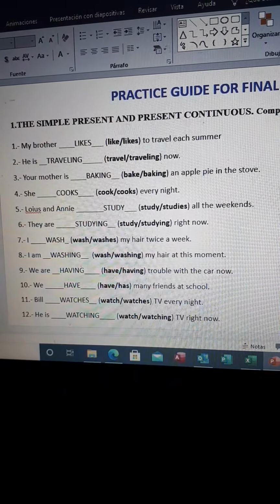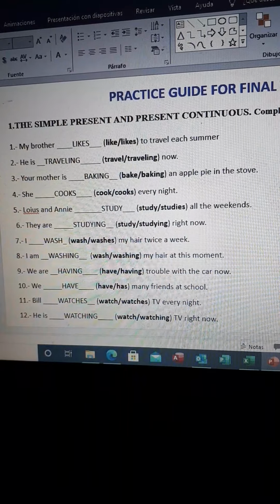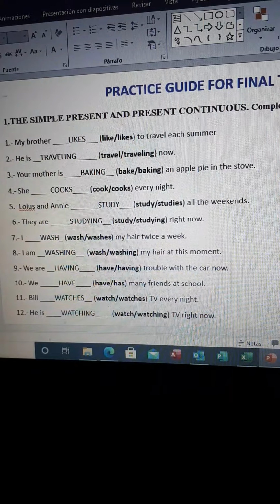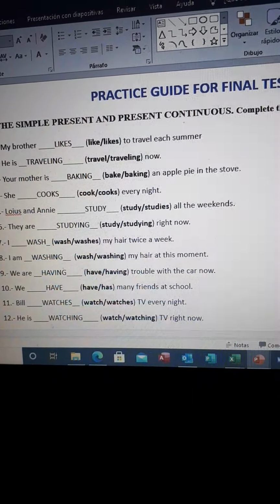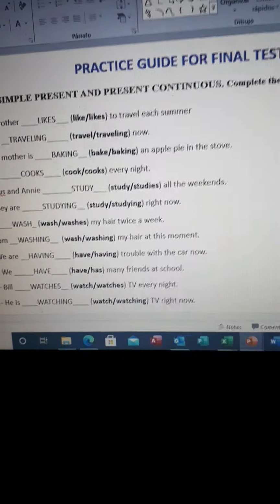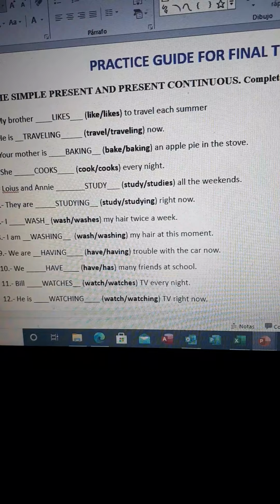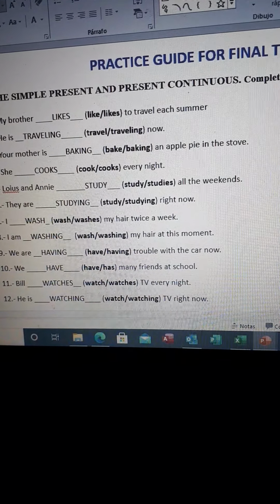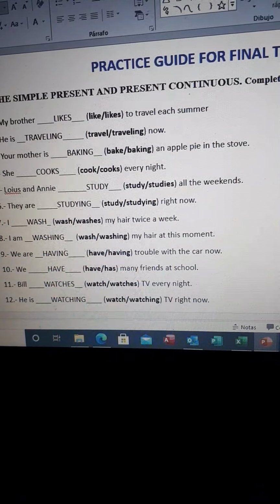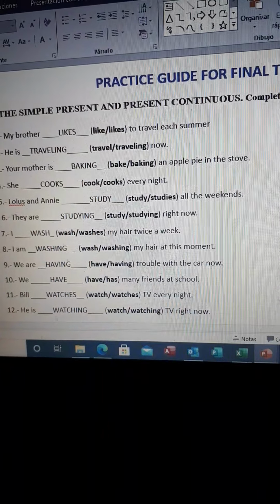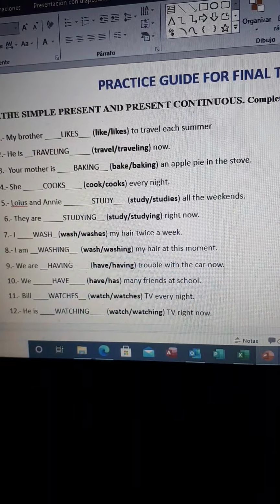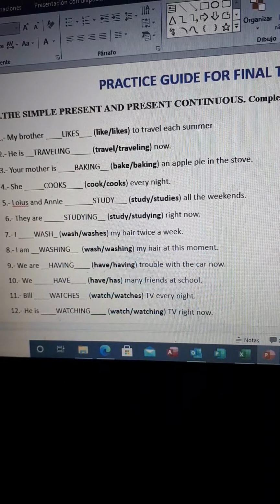Okay, guys, so today we worked in this final practice guide, and for the ones that we couldn't see the entire guide, well, you can check it here, you can review it. I sent to you the guide already answered, and again I send it with the lines or the space in blank. So if you want to practice, you can do it and then check with this guide.